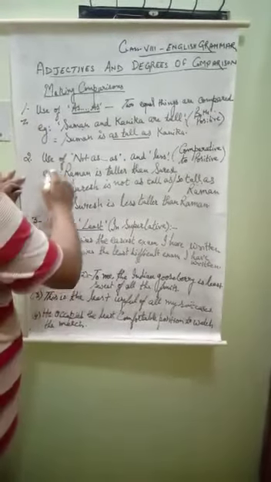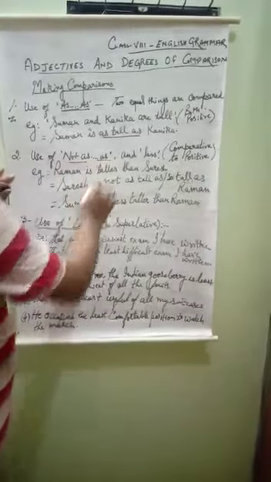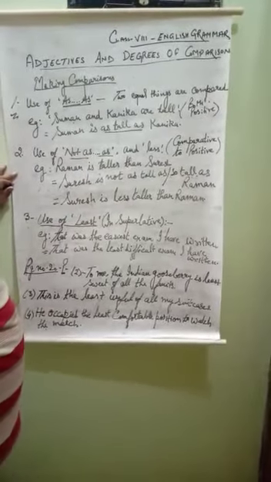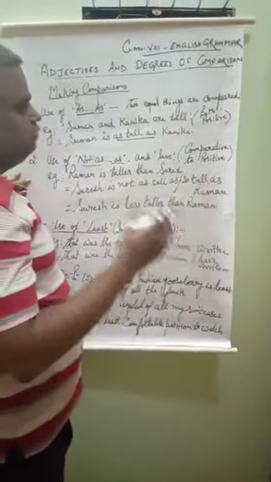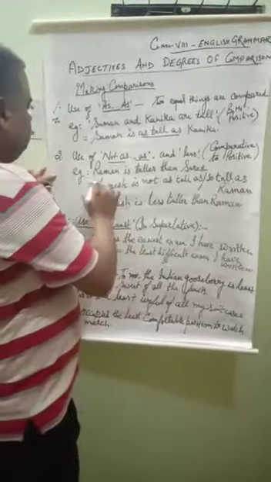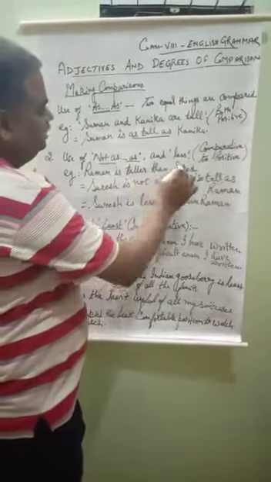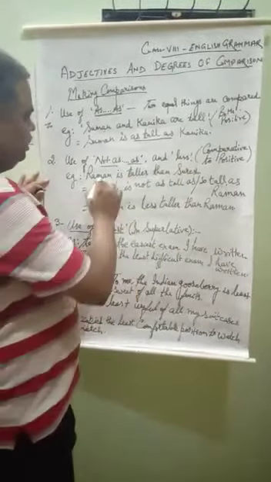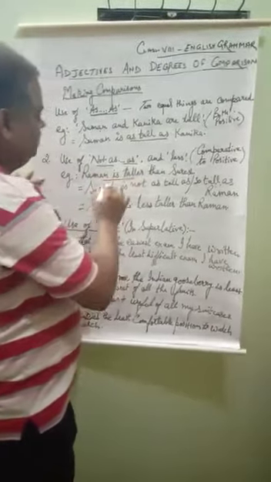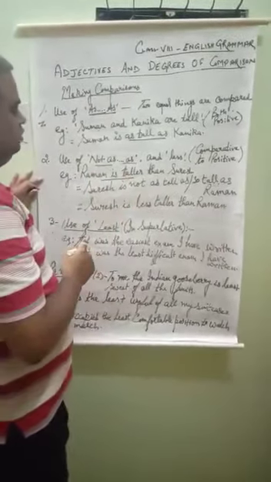Second is the use of not as. Now you will ask, sir, where will not as be used? When we are going from comparative degree to positive degree. Suppose I say, Raman is taller than Suresh. Here they are not of equal importance. Raman is more tall and Suresh is less tall.